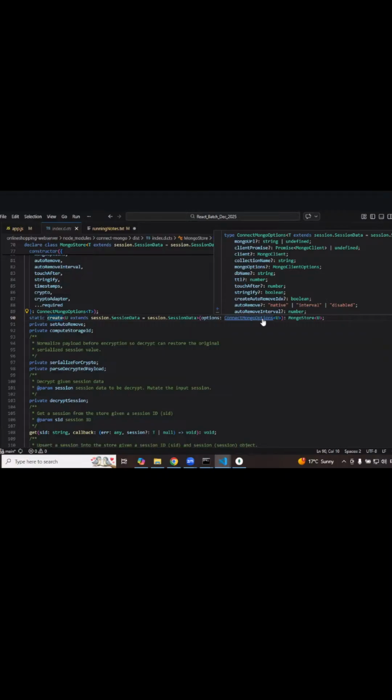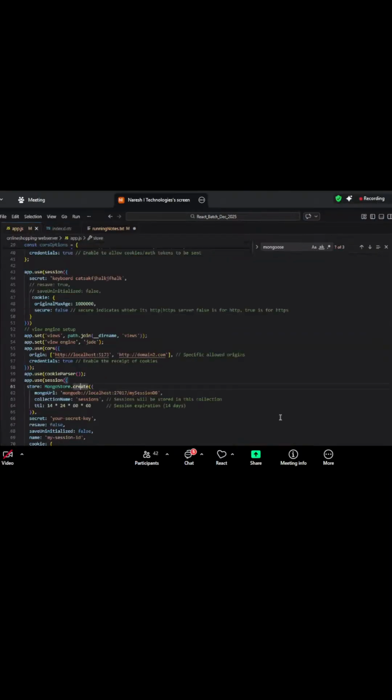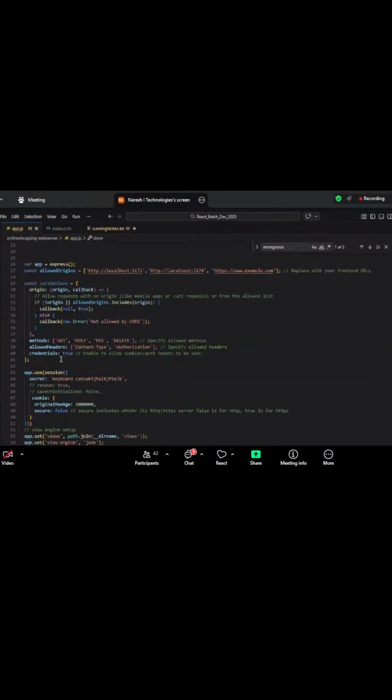These are the properties that can be passed. These are all predefined, not user defined. Clear?